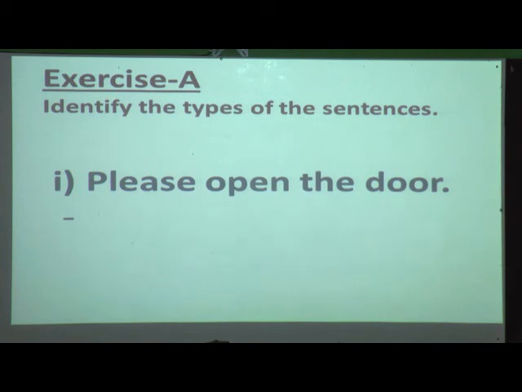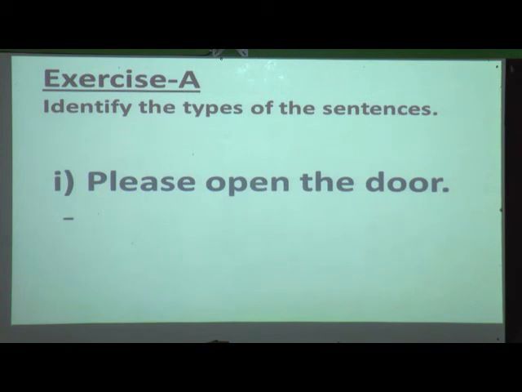It begins with a capital letter and ends with a full stop. Fourth, exclamatory sentence. An exclamatory sentence is nothing but when we express a strong feeling or emotion, it always ends with an exclamation mark.